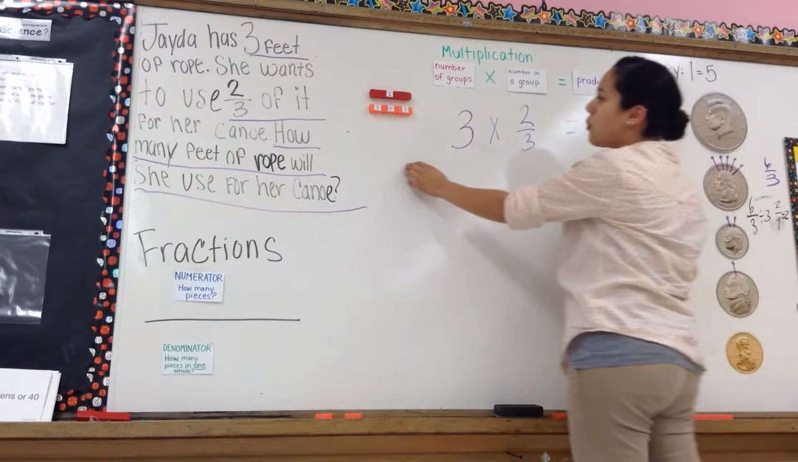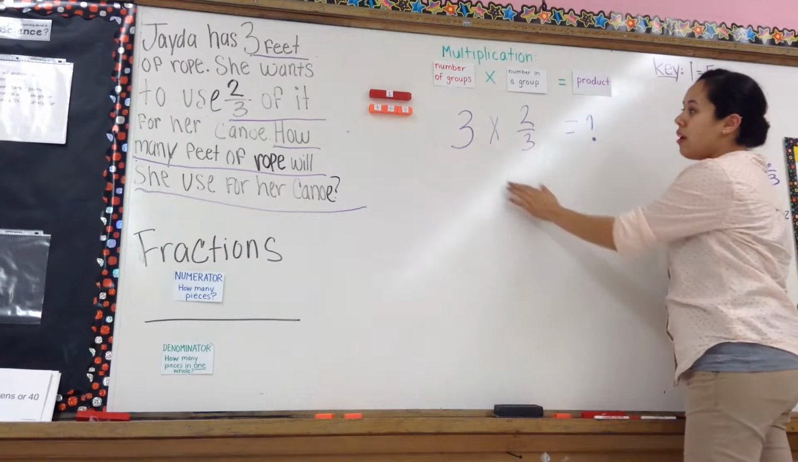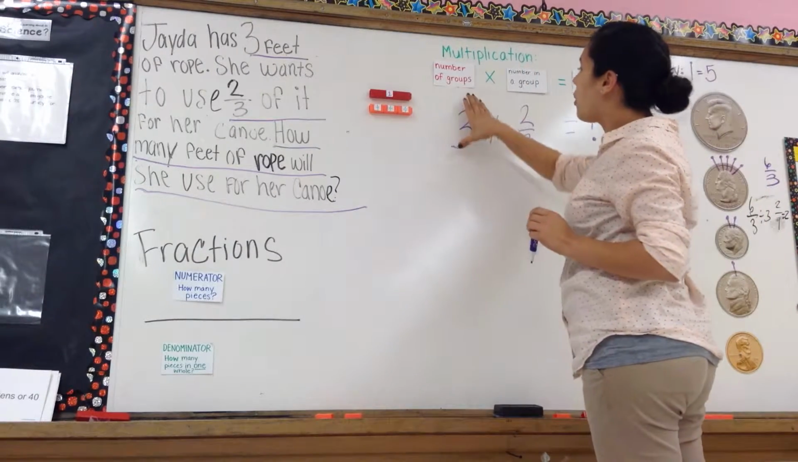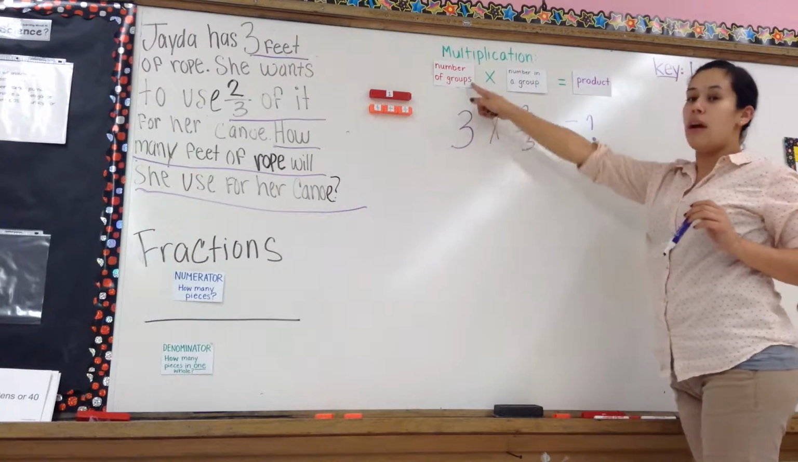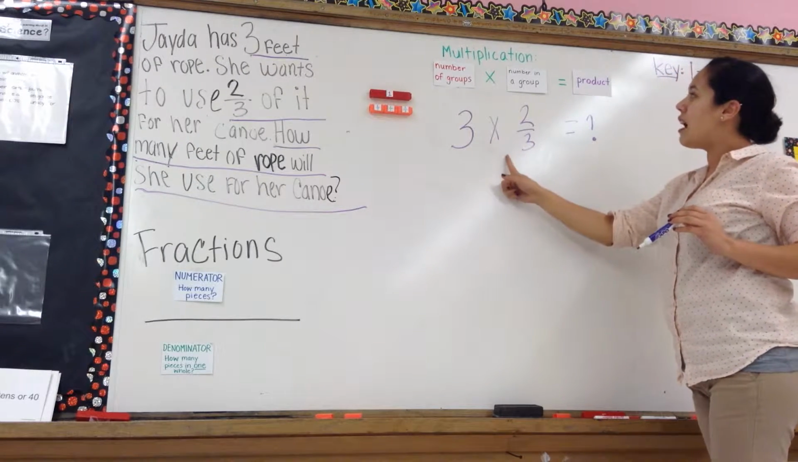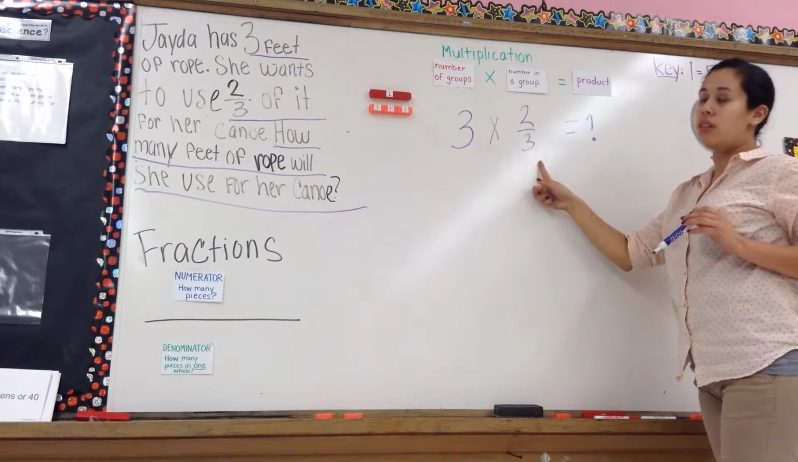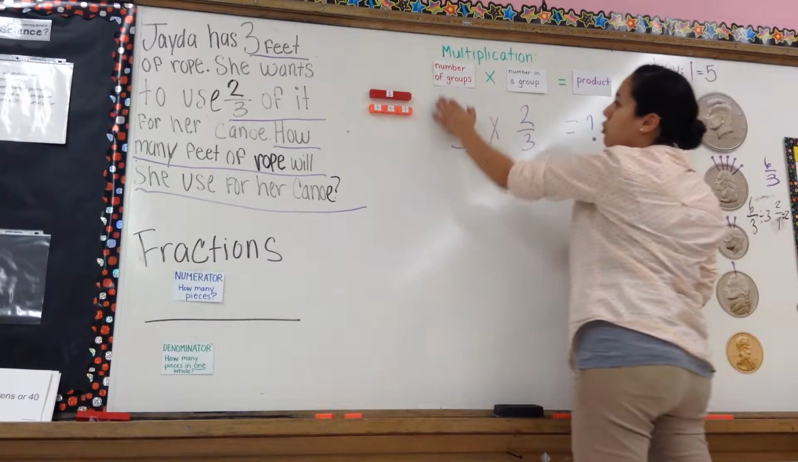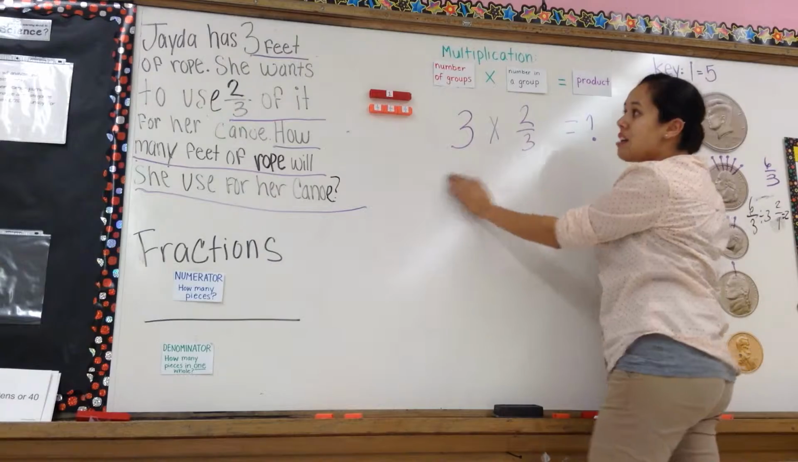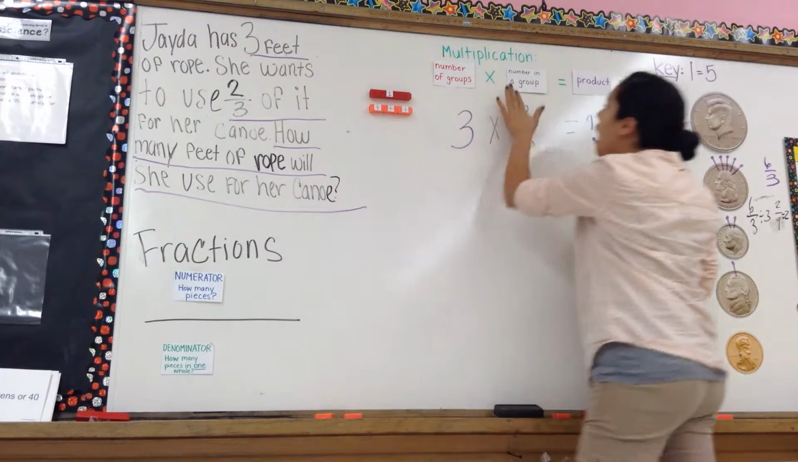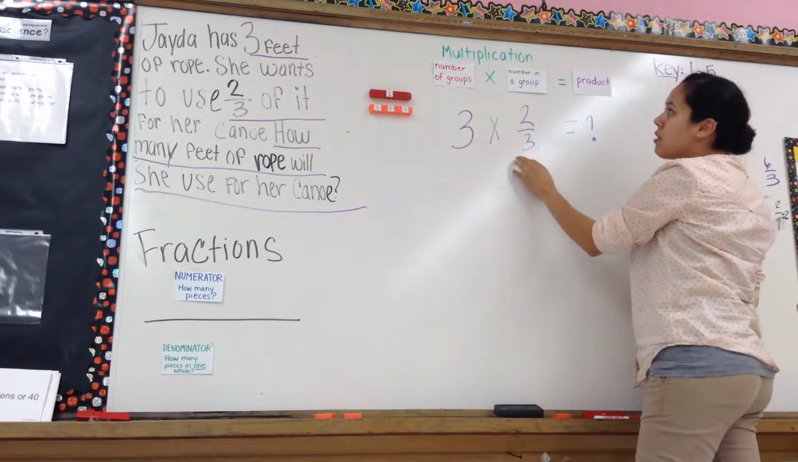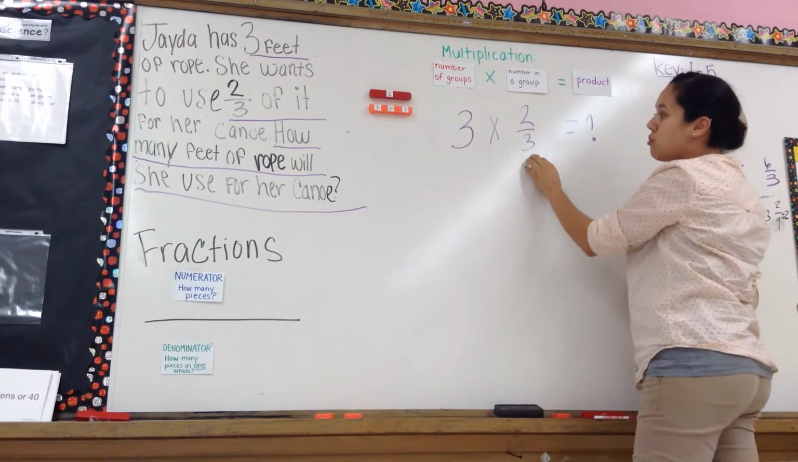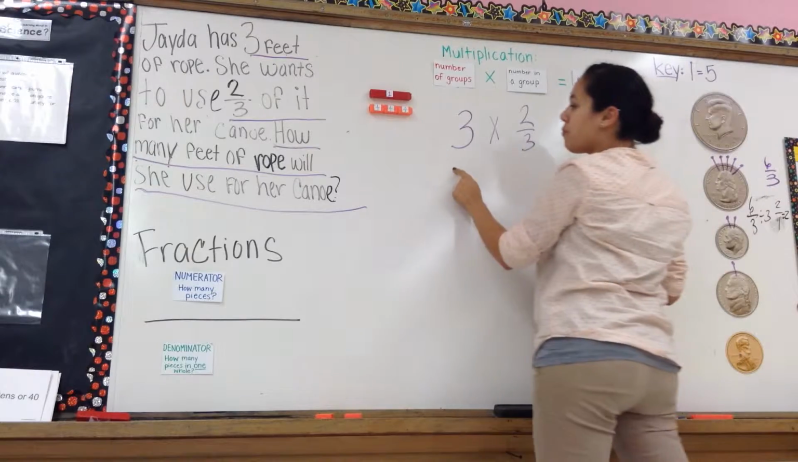So let's review some vocabulary words before we get started on our problem. So multiplication, what does this 3 mean right here? This means our number of groups times the number in a group equals our product. So how many groups does Jada have? She has 3 groups. How many does she have in each group? She wants to use 2/3 in each group.